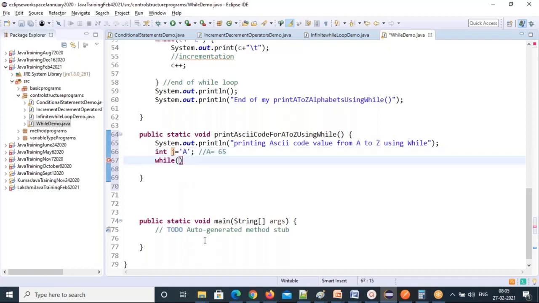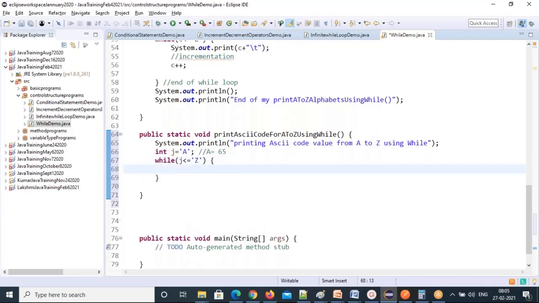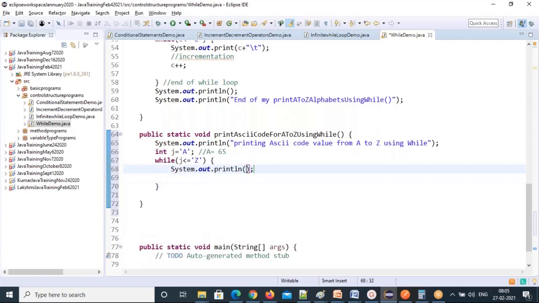That's it. Now J less than or equal to capital Z, and the condition is also done. Just print the J value, then a tab, print method, then J plus plus. That's it. If you want to print a character, you have to take the char data type. If you want to print an ASCII code, ASCII code means integer, right? That's why we are using the integer data type.